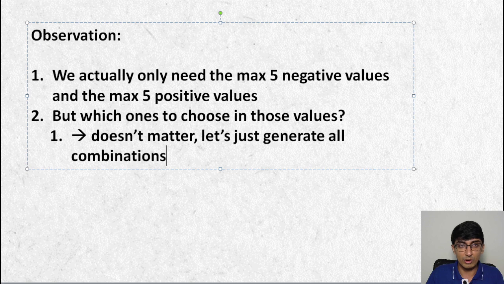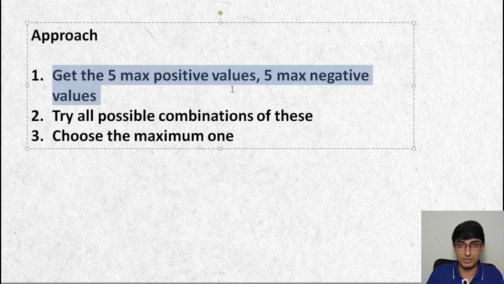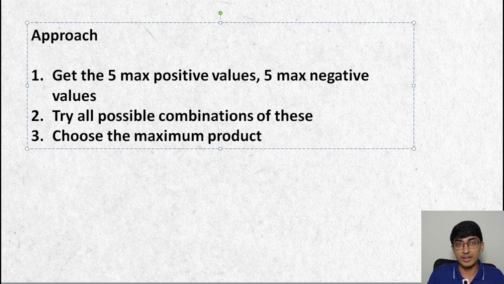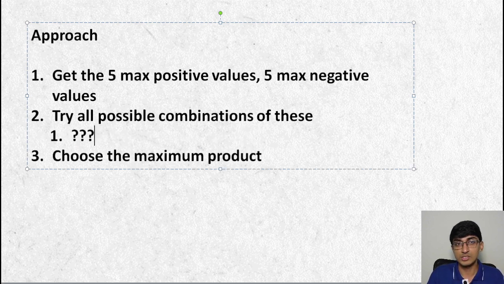So the approach that we'll follow is basically this: get the 5 max positive values and the max negative values, try all possible combinations of those, and choose the maximum product. Now, how do we actually get all possible combinations? There are multiple ways. I'll show you one way, and I'll also mention a couple of other ways. But first, let's get to that stage. We'll get to that stage in just a bit.